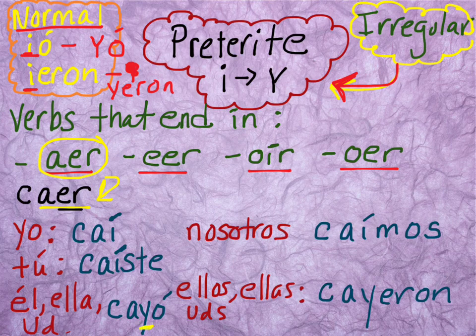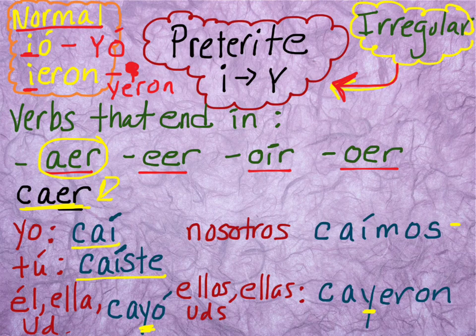So these other forms are just following the normal conjugation rules for ER verbs in the preterite tense. The only time you're seeing the change is in the third person singular and the third person plural, where you're getting that Y. So you get caí, caíste, cayó, and then it goes back to normal for the nosotros. It's just caímos. And remember, -imos is the normal ending for ER verbs in the preterite tense. And then in the third person plural, you get this Y again, because caer, the original infinitive, ends in -aer.